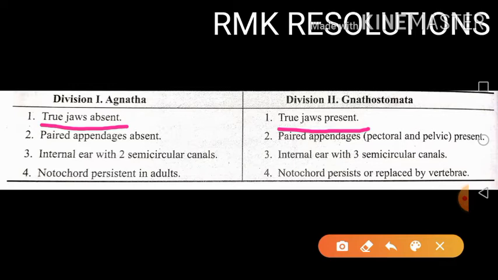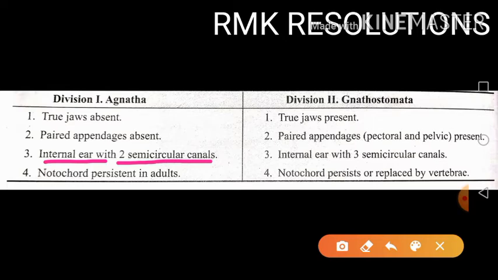Then paired appendages are absent in the Agnatha division, and here the paired appendages are present. The third difference: Agnatha have only 2 semicircular canals in the inner ear.